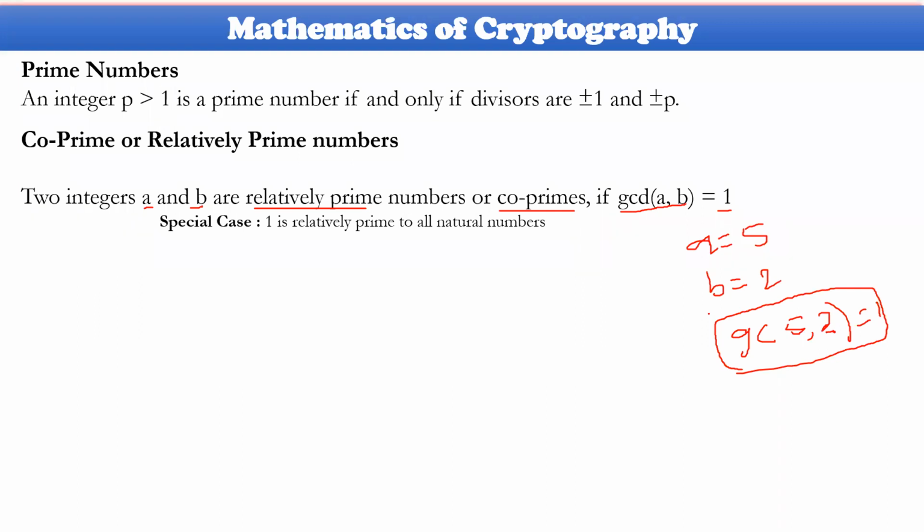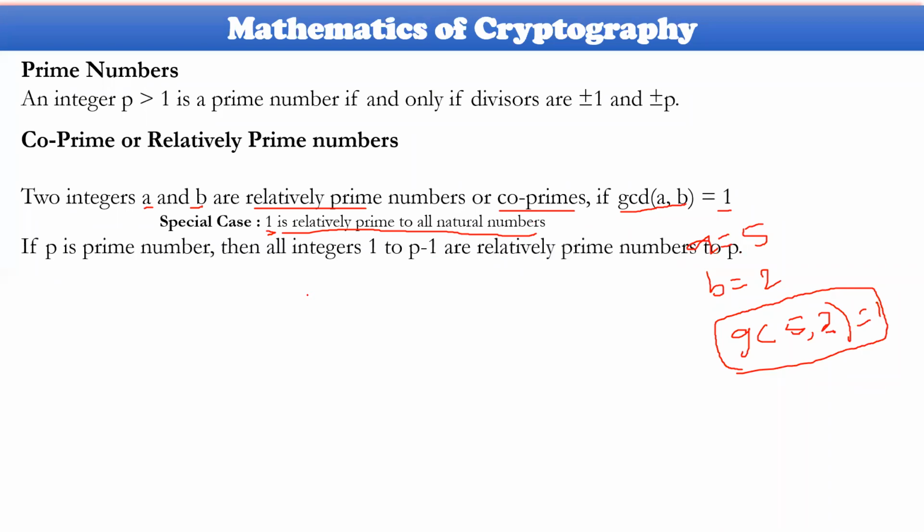There is a special case as far as co-primes are concerned, that is the number 1. The integer 1 is relatively prime to every natural number.